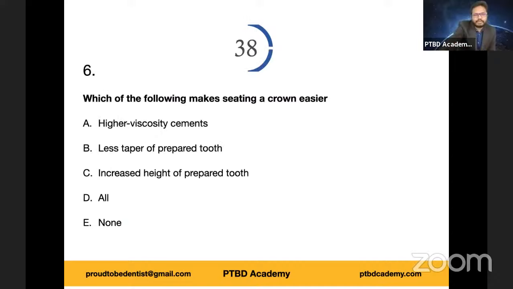Right. Now let's move on to the next question. I'm starting the timer now. Which of the following makes seating a crown easier? Higher viscosity cements, less taper of prepared tooth, increased height of prepared tooth, all of the above, none of the above. It's a challenging question. Do take time, but make sure that you're giving your best. Which of the following makes seating a crown easier?